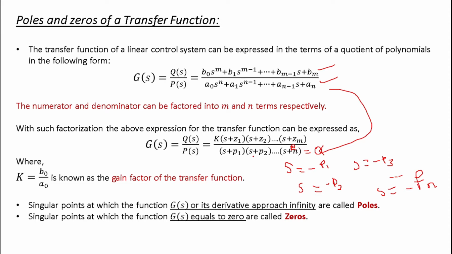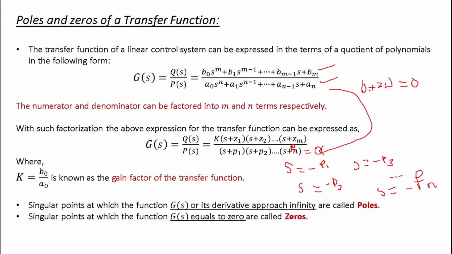So these are nothing but the values of your poles. Whenever you are given any transfer function, if you find the roots of the denominator, they will be the poles of the system. And the singular point at which the function g of s equals 0 is called a zero of the system. When the upper portion becomes 0, that is when s plus z1 is equal to 0, your transfer function will become 0.